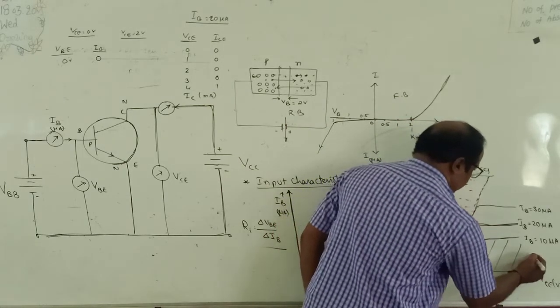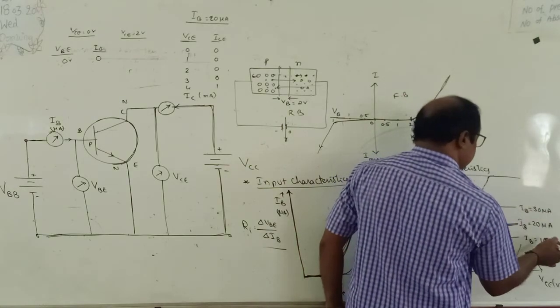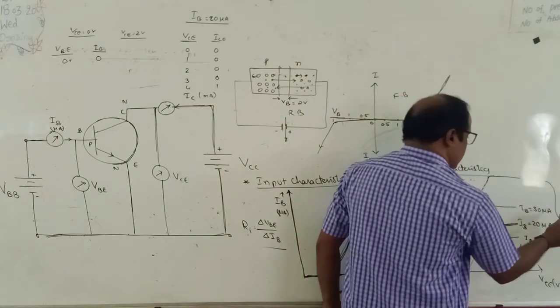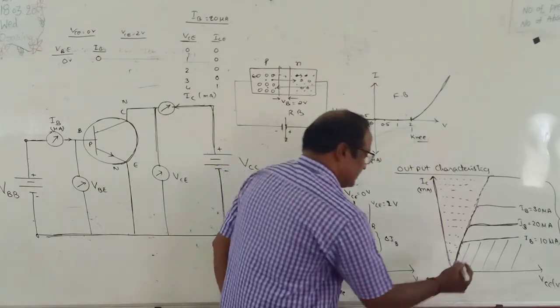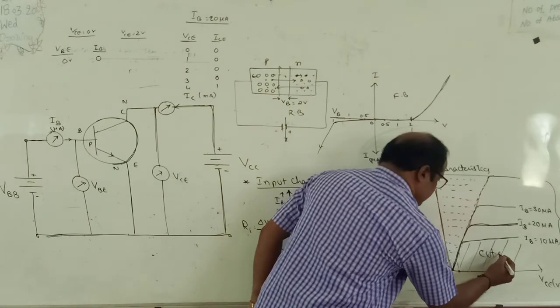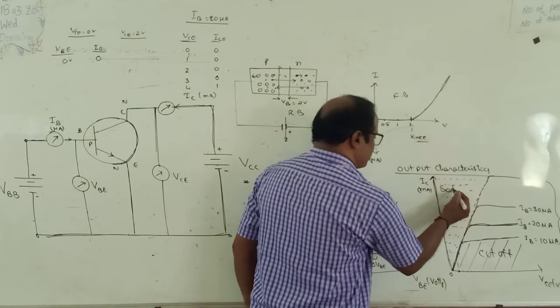In between these is the active region of the transistor. Active region. Okay? Cutoff region. This is the saturation region.